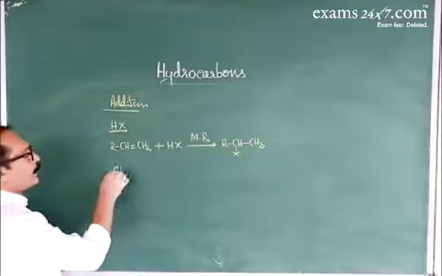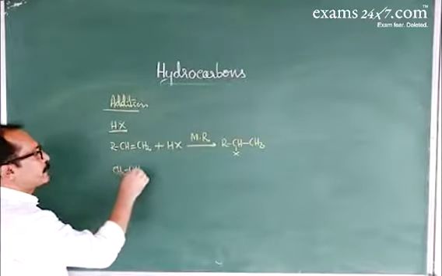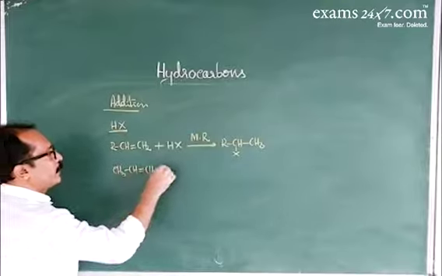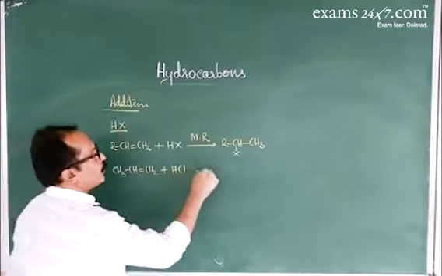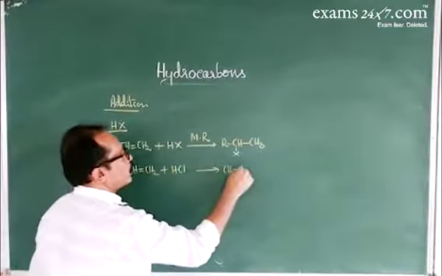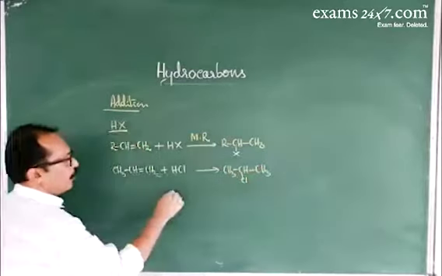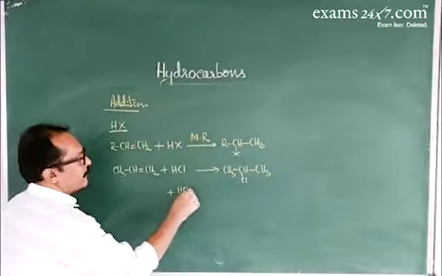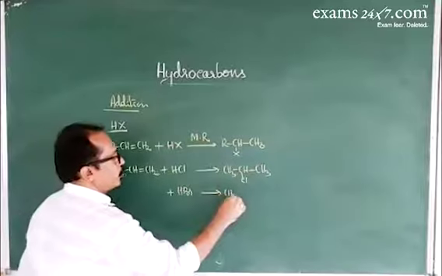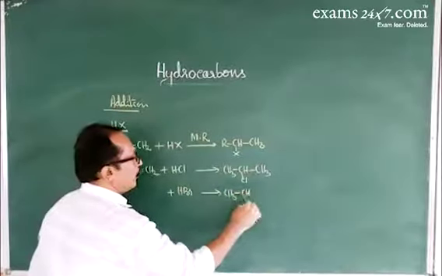Here propene, CH3-CH=CH2, reacts with HCl, follows Markovnikov's rule to give 2-chloropropane. When propene reacts with HBr, that gives 2-bromopropane.